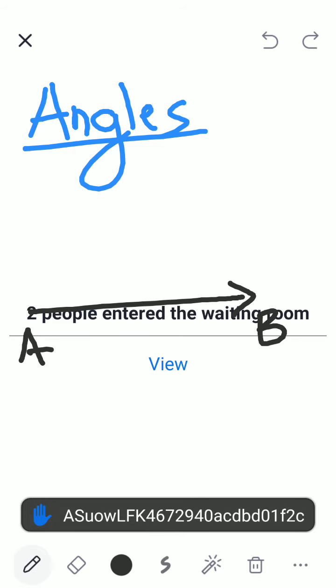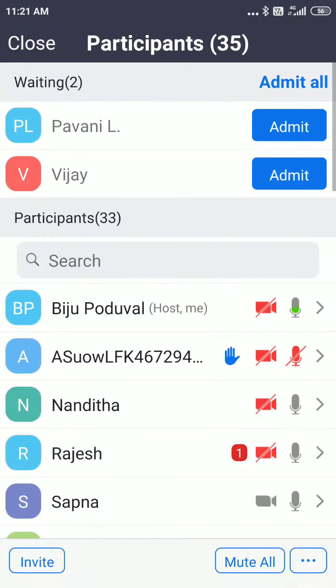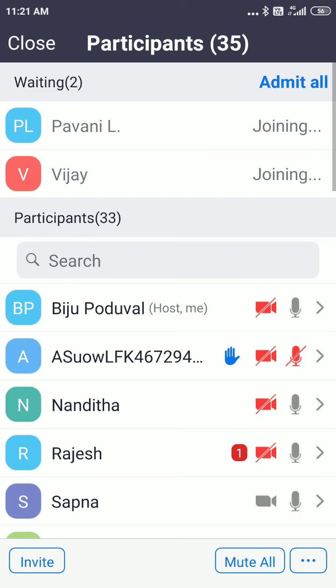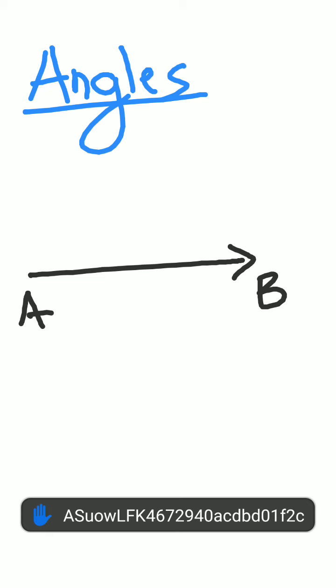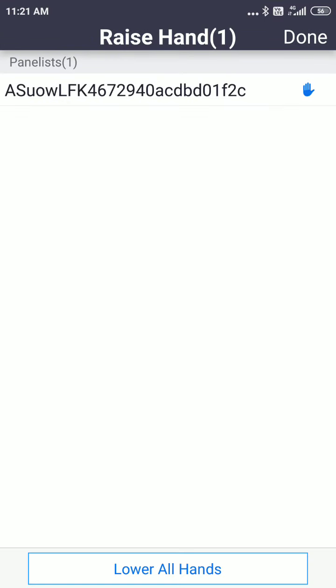But suppose I draw another. Who is this? Gauss. Can you rename yourself as Gauss? Gauss, rename yourself.